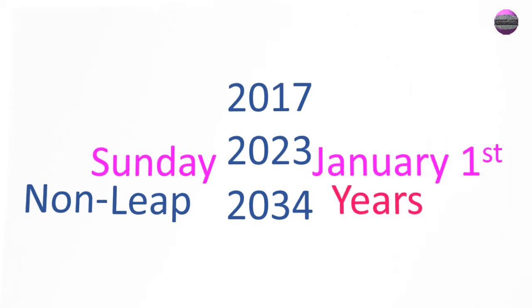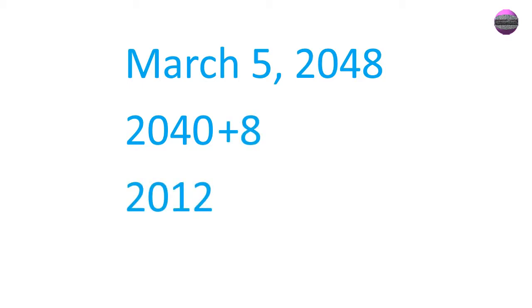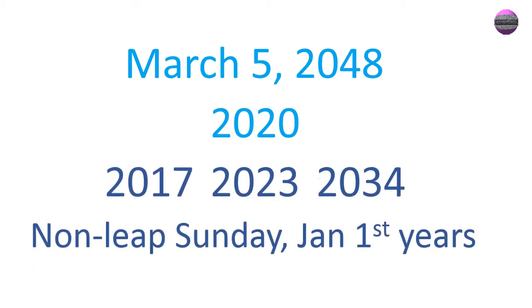Now what day does March 5th, 2048 fall on? The year 2048 is the same as the 9th year of 2012-2039 pattern. So 2020. So you can use the calendar of the year 2020. Now what is the closest Sunday year? So year 2017.